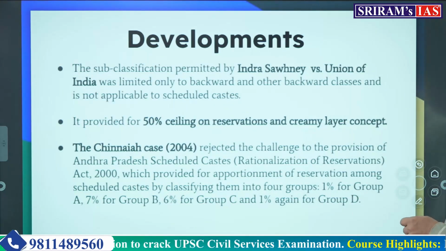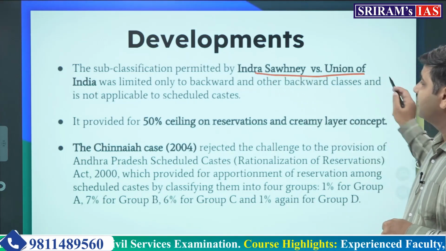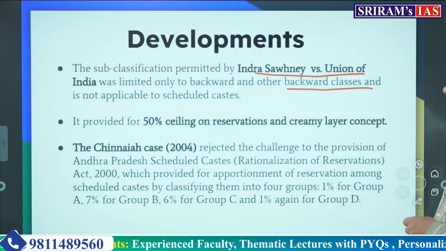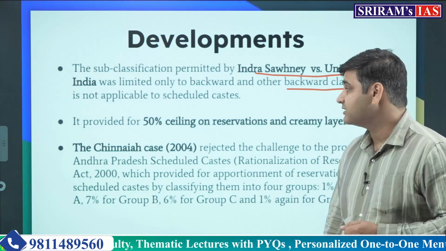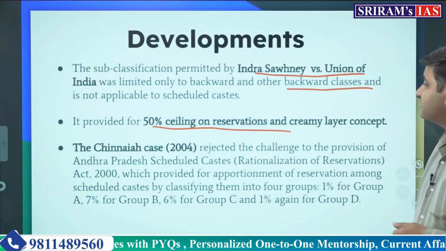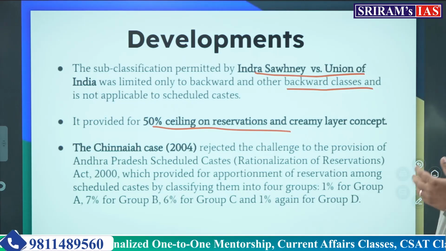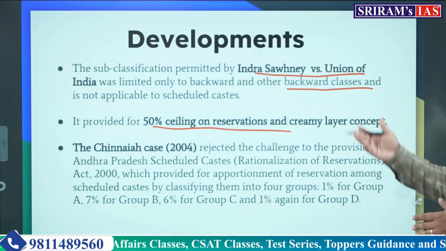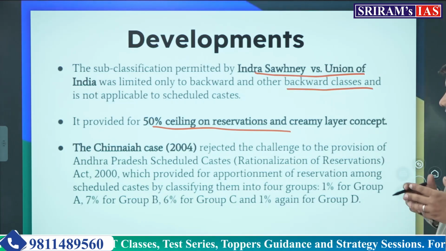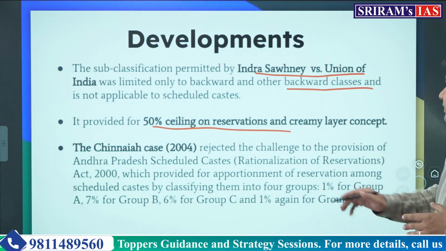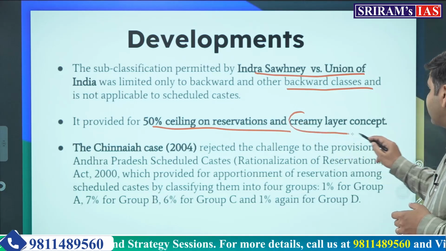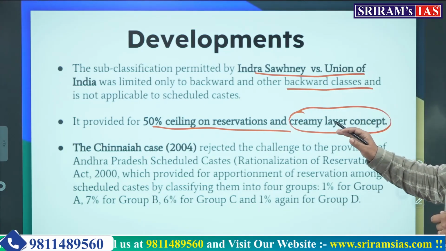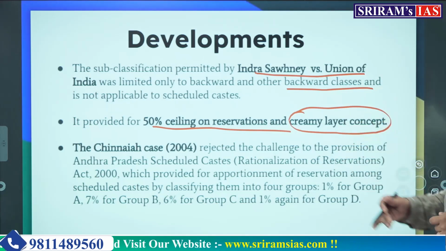So we have already seen in the Indira Sawhney case what has happened. The subcategorization facility was made available to the backward classes, but not to the scheduled caste and scheduled tribe. There was a 50% ceiling on reservation also. This was also a policy made by the Honorable Supreme Court under the Indira Sawhney case. It was a very, very important judgment for modern India. And the creamy layer concept was also introduced in the Indira Sawhney case for other backward classes.